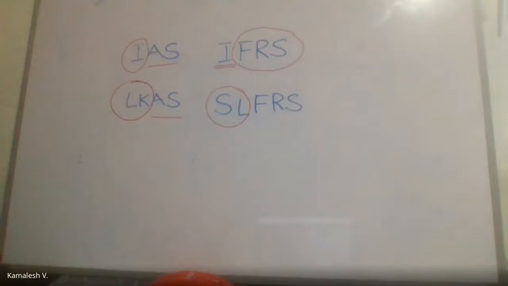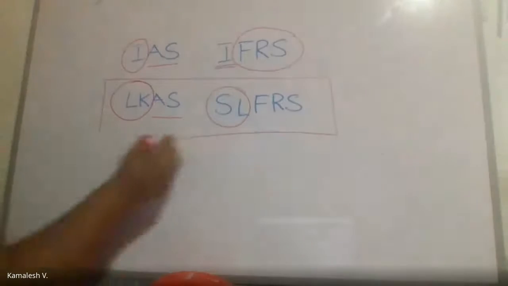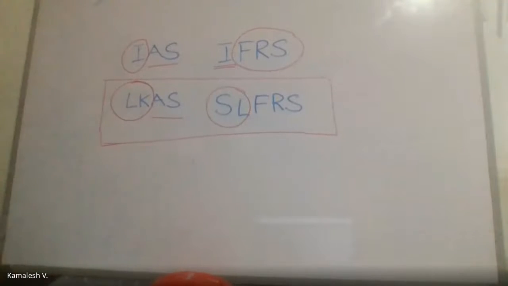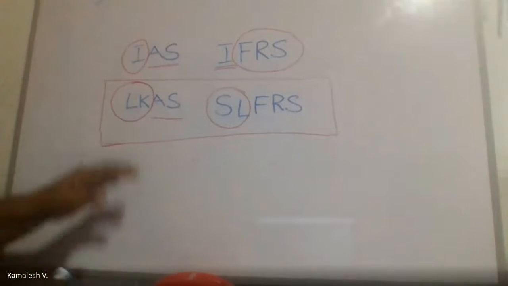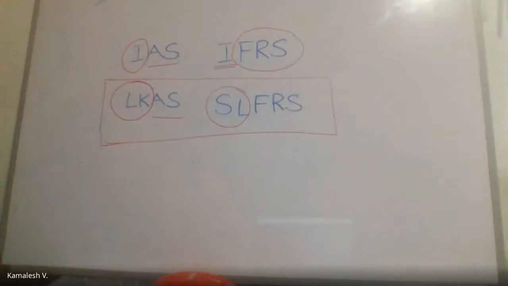Okay. So throughout our lesson, that is this course module, we will be talking about these two. That is what we are going to do actually. So your focus should be: what are the LKASs and SLFRSs that are relevant to us with regard to this syllabus content?